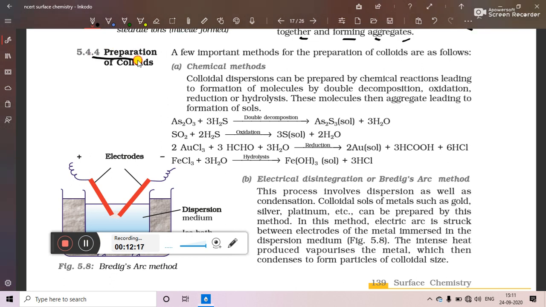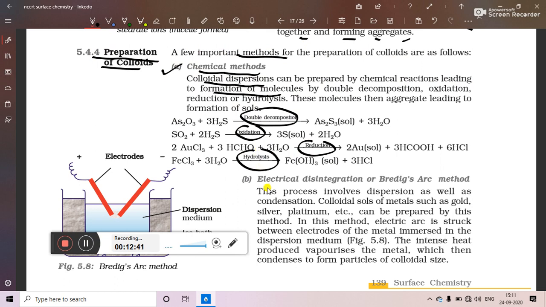Now next topic is preparation of colloids. A few important methods for the preparation of colloids are as follows. Number A, chemical methods. Colloidal dispersions can be prepared by chemical reactions leading to formation of molecules by double decomposition, oxidation, reduction and hydrolysis processes.